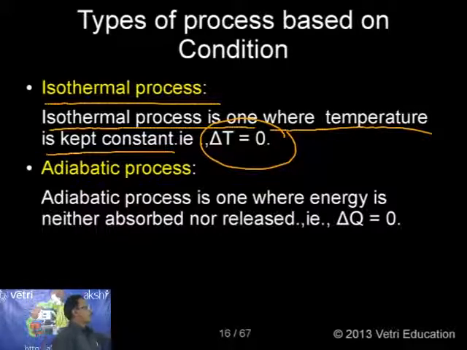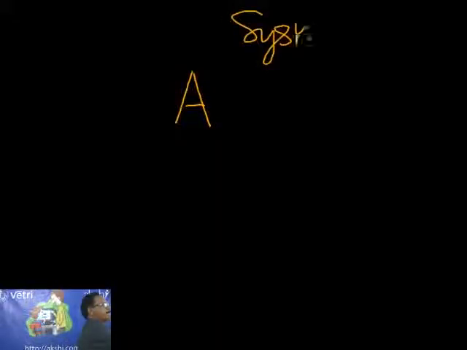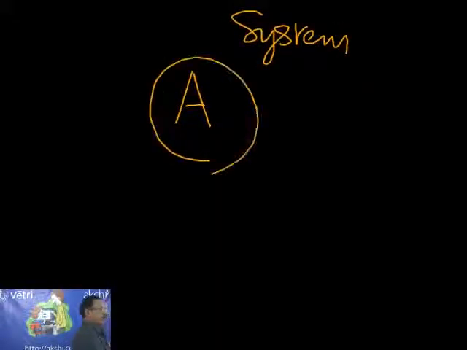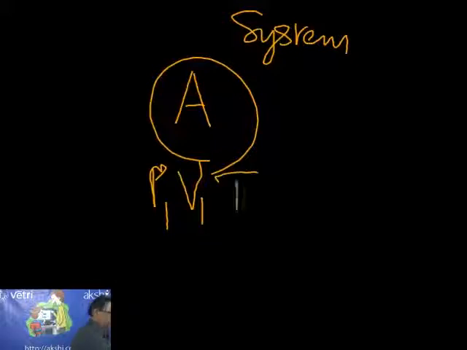If you want to understand this, let me give a clear idea. Suppose this is system A, in state A. Let us assume A is a gas, now having pressure P1, volume V1, and temperature T1.